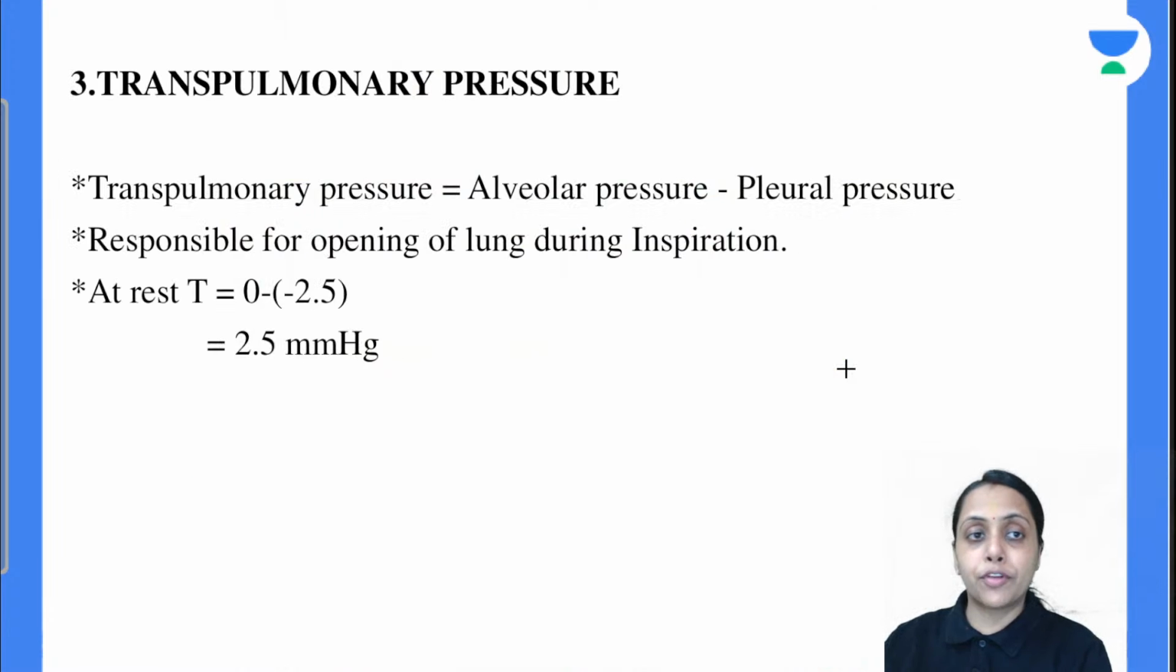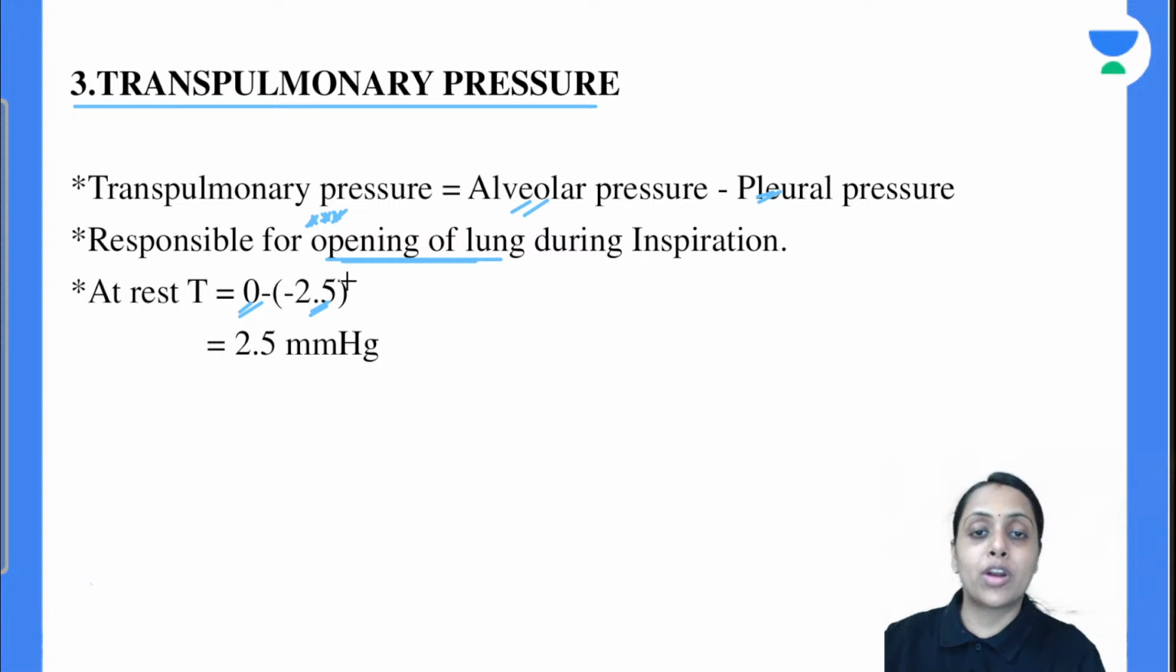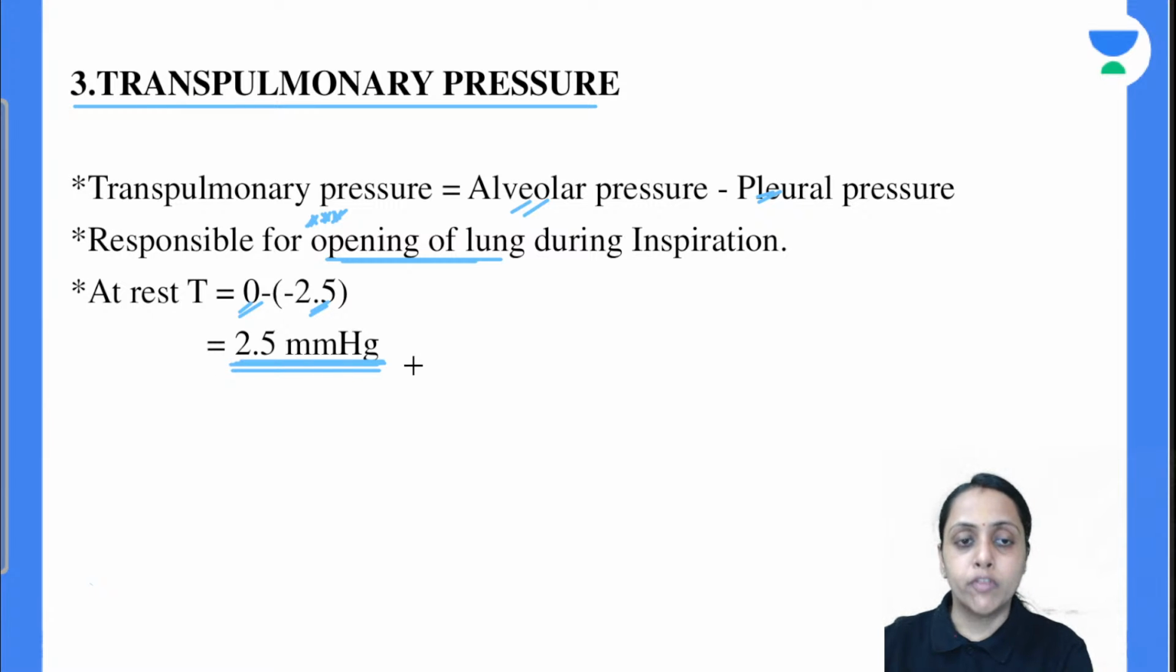Clear? Moving further to the next, that is transpulmonary pressure. It is a derived pressure. It is equal to alveolar pressure minus pleural pressure, and it is responsible for the opening of the lung. Okay. In the resting condition, how much is our alveolar pressure? 0. In the resting condition, how much is our intrapleural pressure? Minus 2.5 mm. So at the resting condition the transpulmonary pressure is 2.5 mm of Hg.